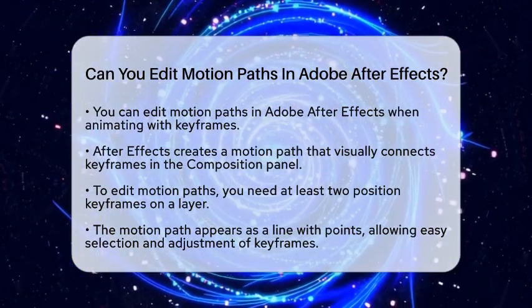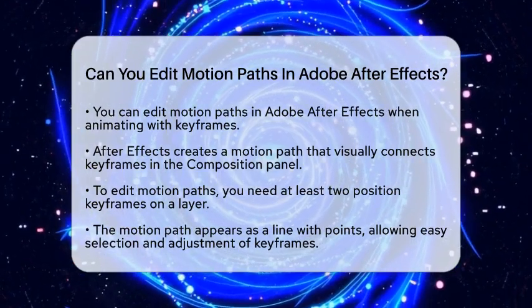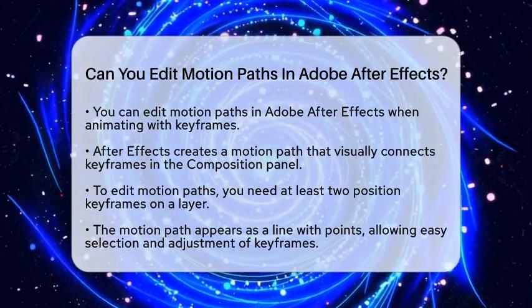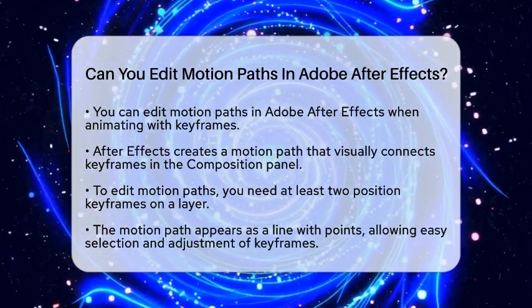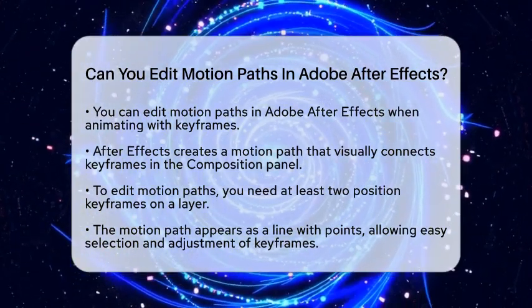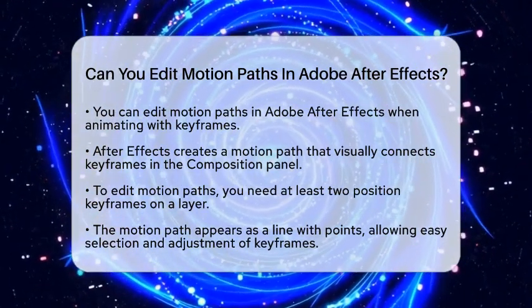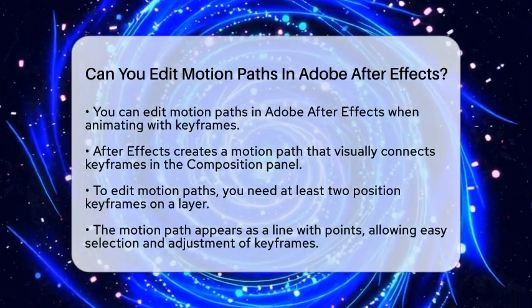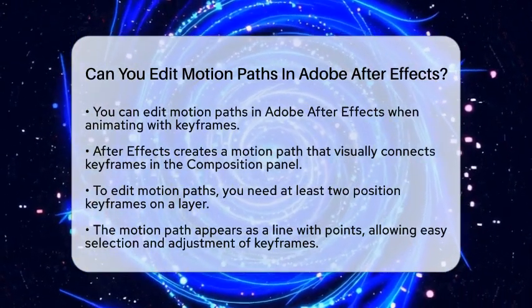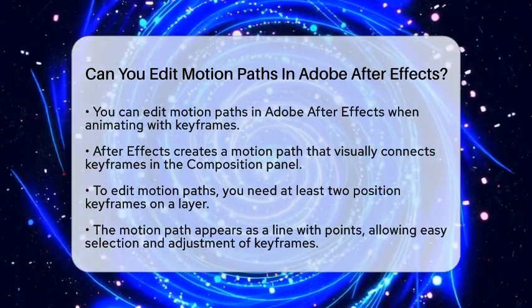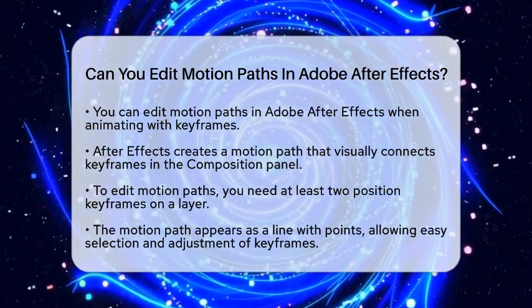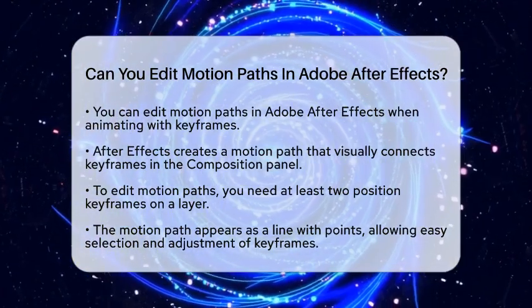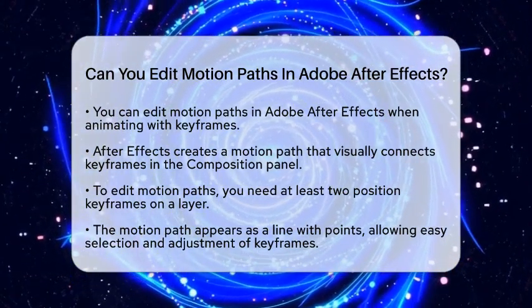This path visually connects the keyframes in the composition panel, showing the trajectory the object will follow over time. Let's break down how you can edit these motion paths. First, you need at least two position keyframes on a layer. Once you have those, After Effects displays the motion path as a line with points in the composition panel. You can select these keyframes directly on the path, making it easy to see and adjust your animation.